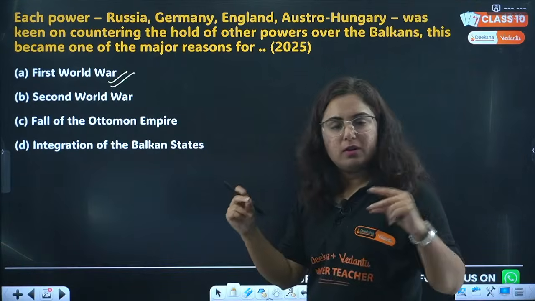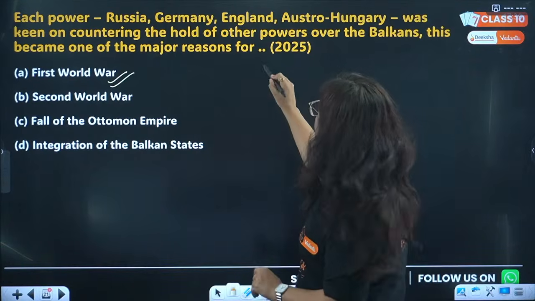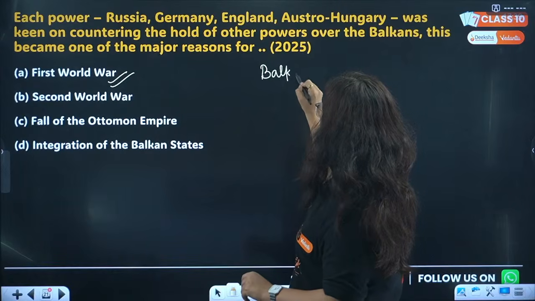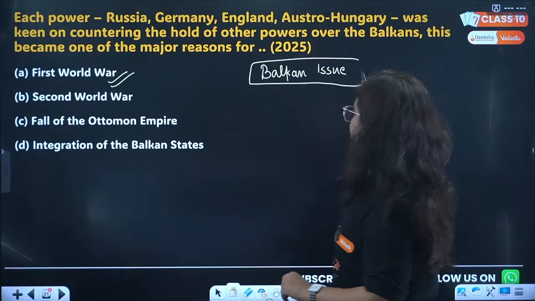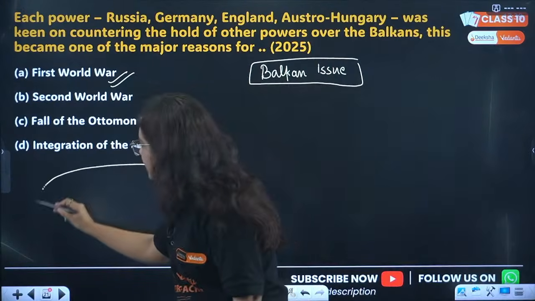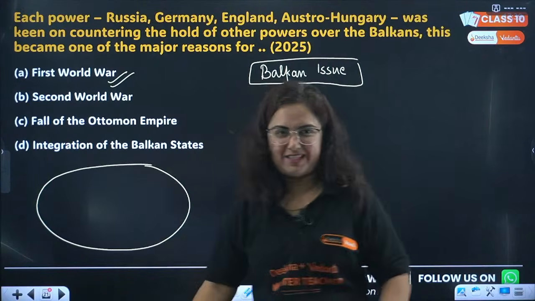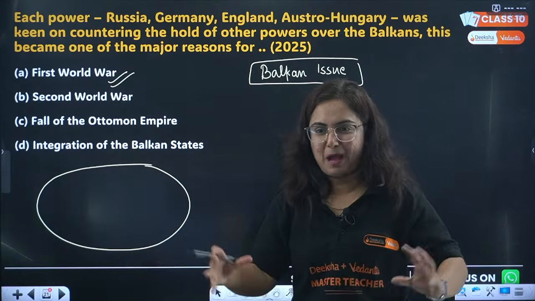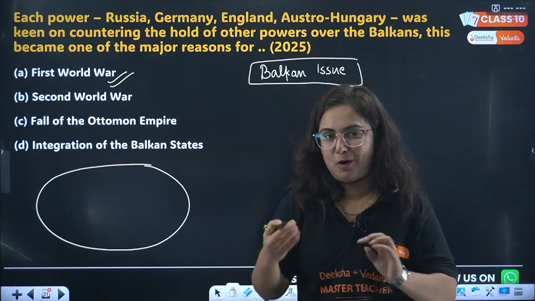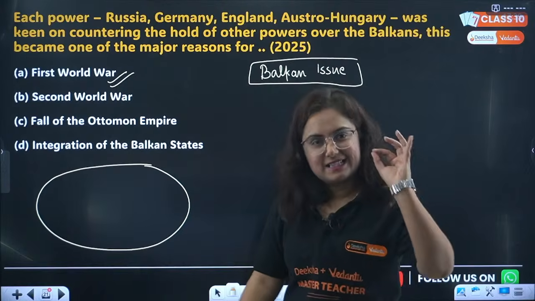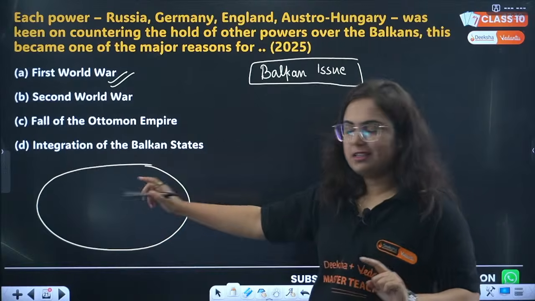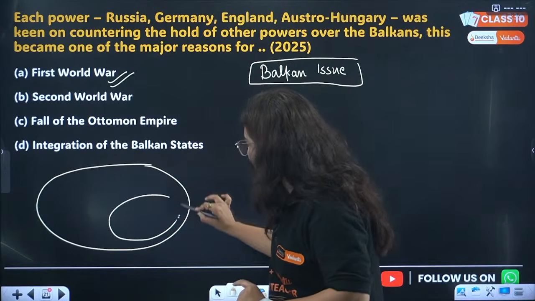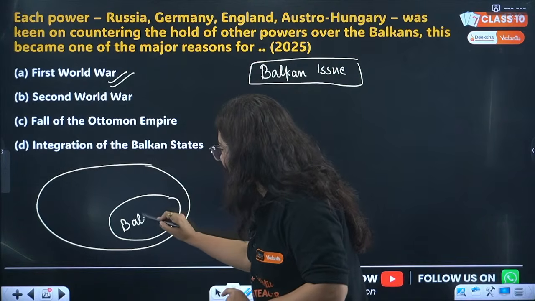Okay, so let me quickly explain this Balkan issue, because this is also an important topic, and the topic's name is Balkan issue. So this is Europe. This is a rough map of Europe, very rough, the boundaries are not at all clear. But as you consider in maths, similarly, imagine this is Europe, and this part of Europe was known as Balkan region.